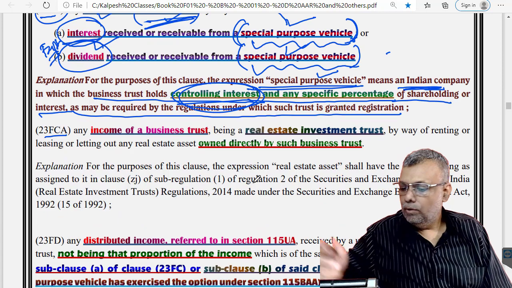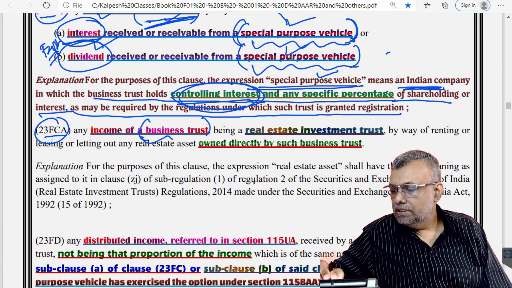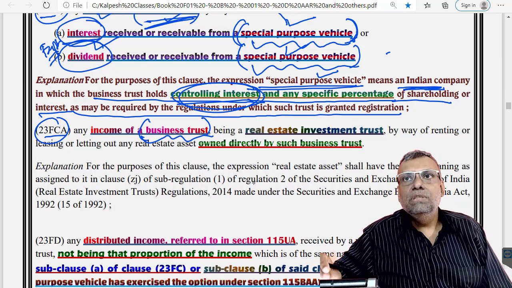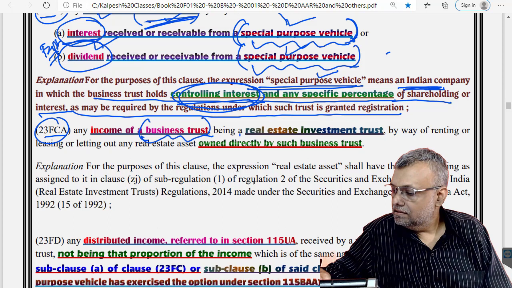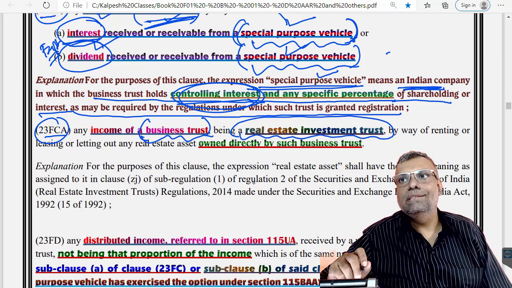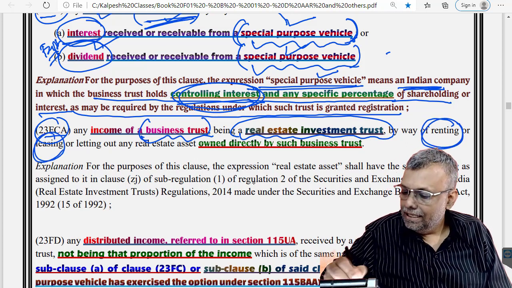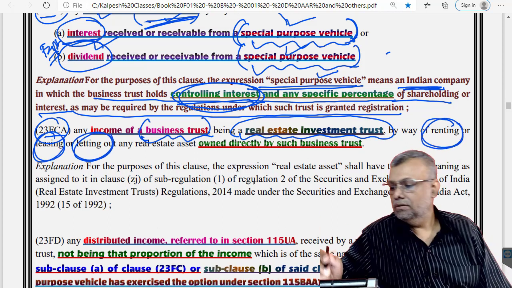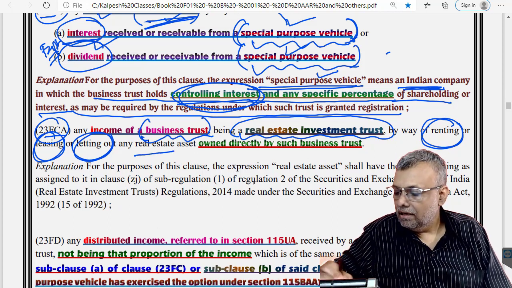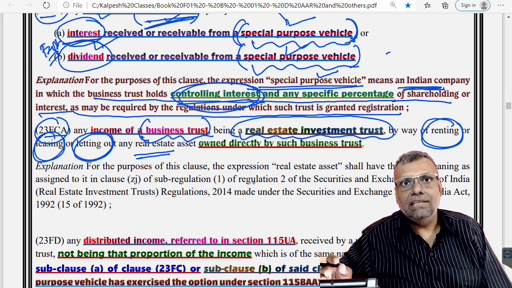Now 10(23FCA). This is the income of a business trust, a real estate investment trust, also called REITs, by way of renting, leasing or letting out. Basically, it is the rental income or the lease income of the real estate. So this is going to give a boost to the real estate sector.